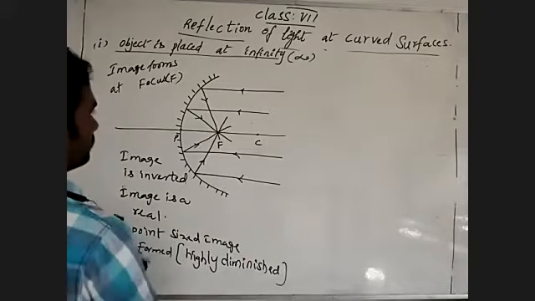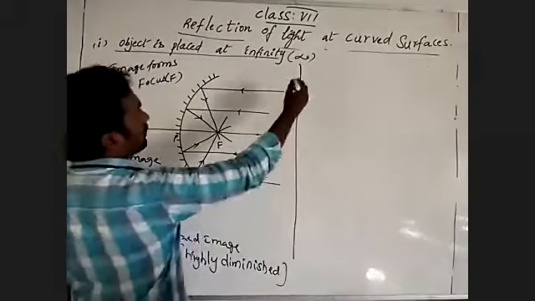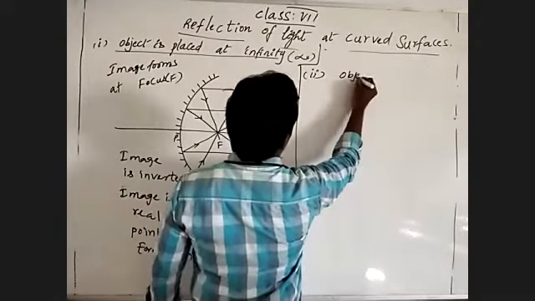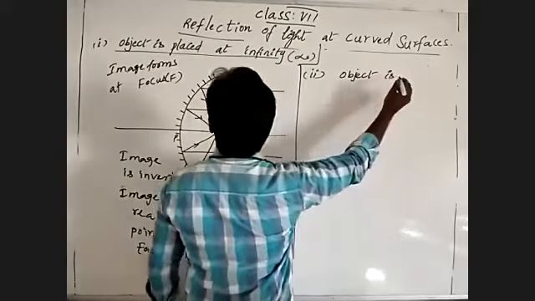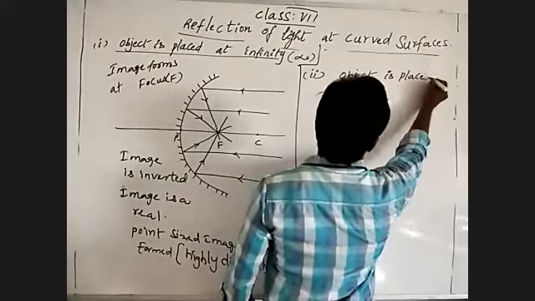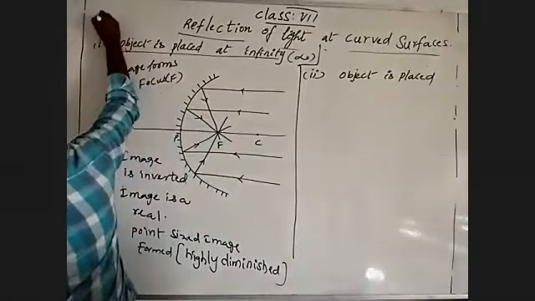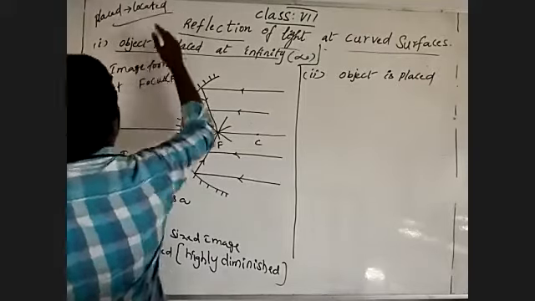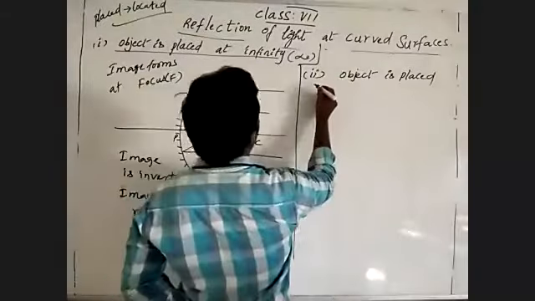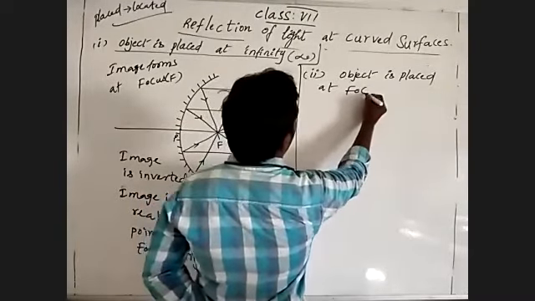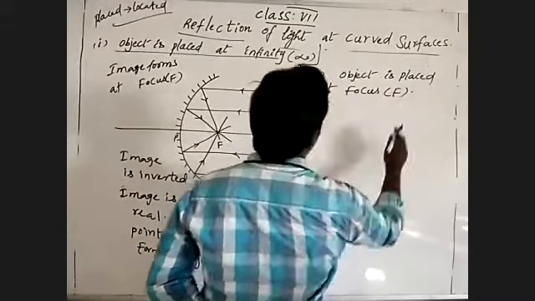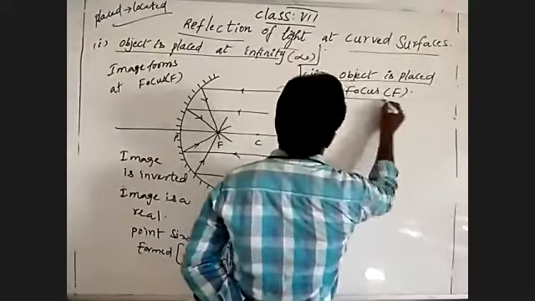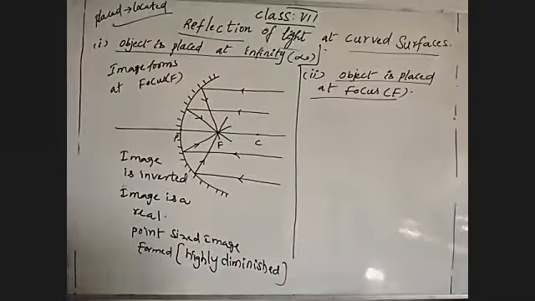See here. Second thing. The object is placed at the focus. Placed means located. Object is placed at a focus. Object we are placing at the focus.